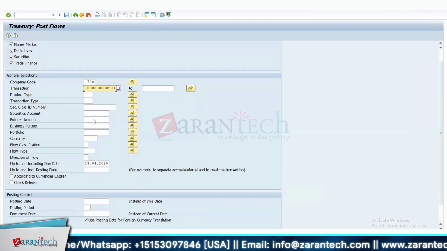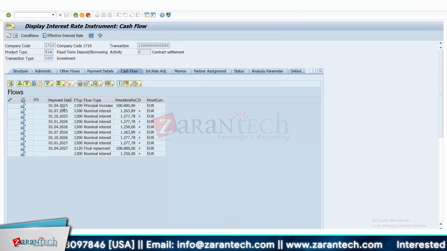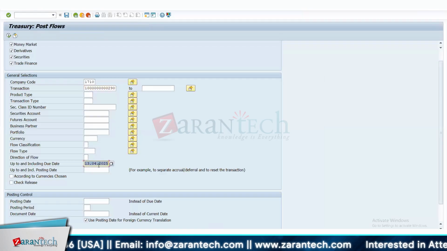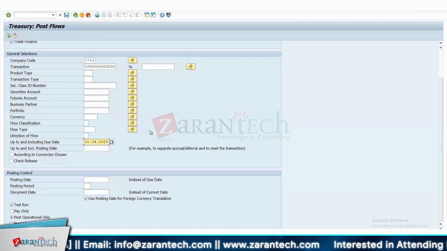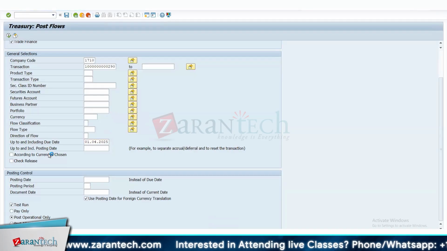Let's see how the accounting department, or the person responsible for posting the accounting entry, knows the deal is settled so he can post the deal. Is there a list to show pending settled deals, or a notification? How does it work? Yes, we have a report.